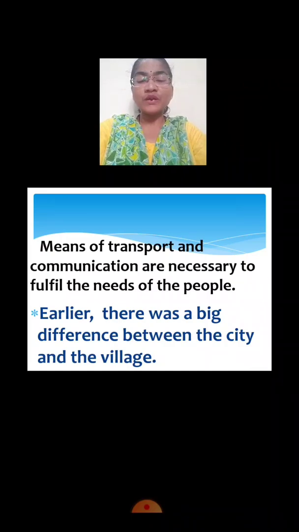Means of transport and communication are necessary to fulfill the needs of the people. Means of transport we have already learnt in the previous lesson, and in this lesson also we have revised. Communication means sending and receiving messages from person to person or from one place to another. So, all these things are necessary to fulfill the needs of the people.